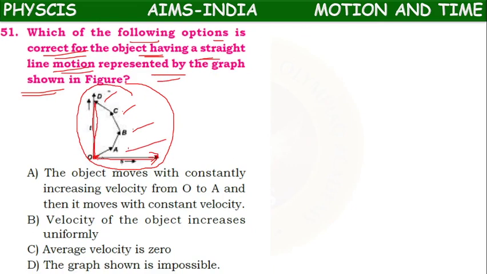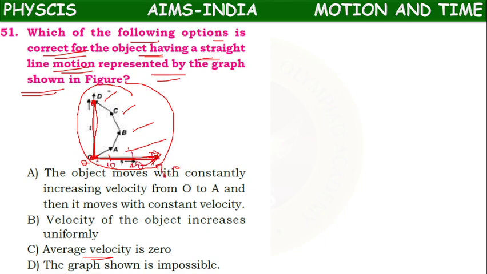So the beginning distance is 0, the final distance also 0. So here average velocity means total displacement, the difference between initial position and final position. Suppose 0, 10 meters, 20 meters, 30 meters, like that.